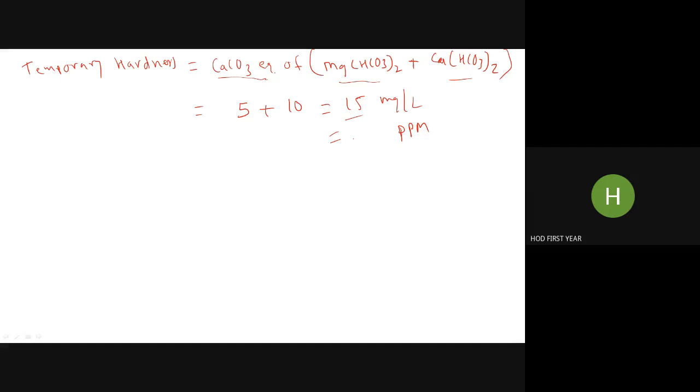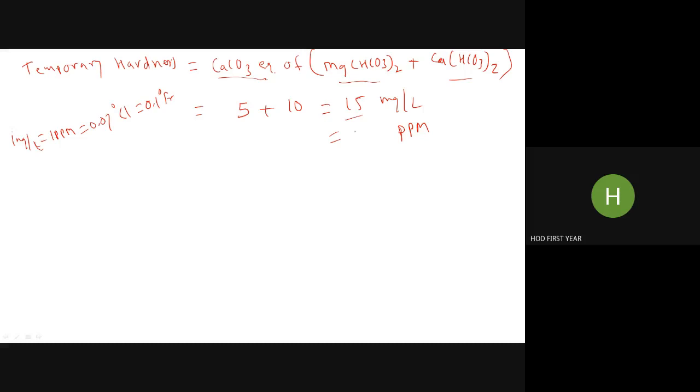50 milligrams per liter is equal to what ppm? How will you calculate it? I already told you, you should remember this. 1 milligram per liter is equal to 1 ppm. Both are the same unit. And that is equal to 0.07 degree Clark, and that is equal to 0.1 degree French. Accordingly, you can convert this milligram per liter answer into all other units.